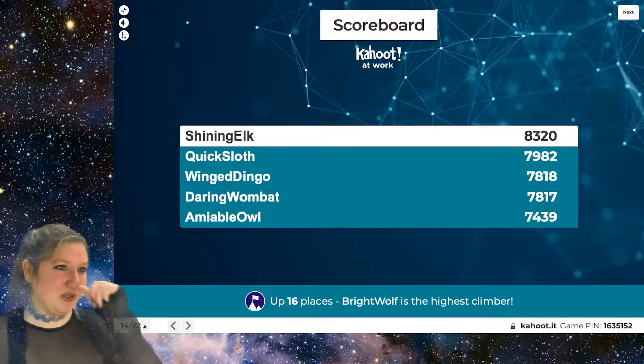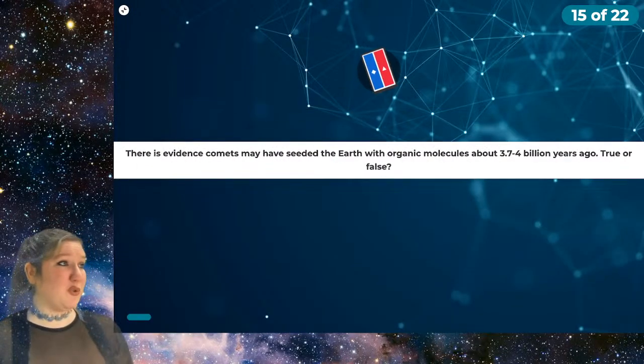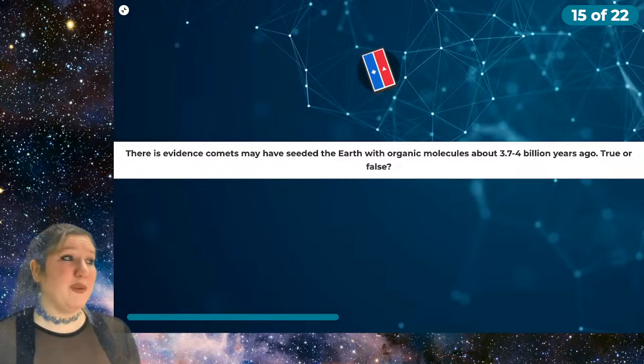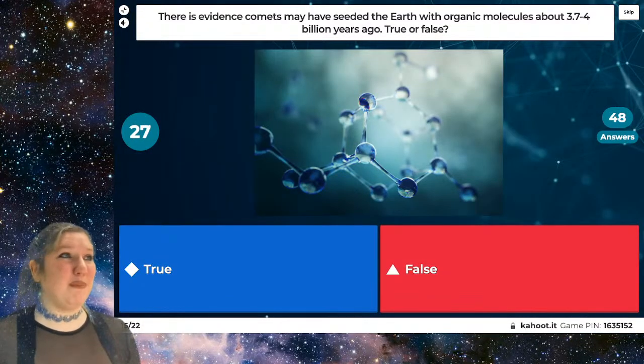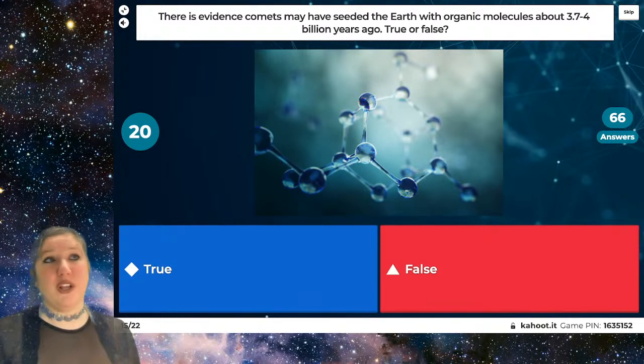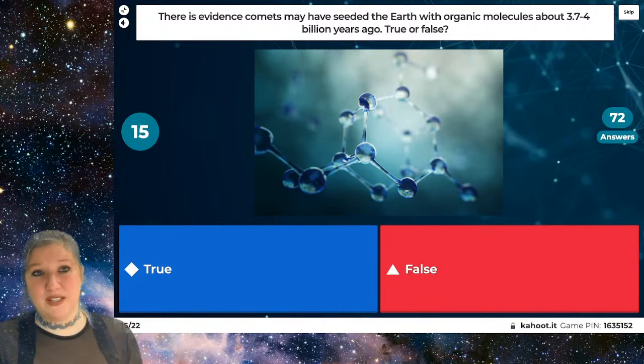All right, looking at our scoreboard once again, we've got Amiable Owl, who's moved back into second place. Excellent job, with Shining Elk maintaining their lead. This next question is a true or false question. So, there is evidence comets may have seeded the Earth with organic molecules about 3.7 to 4 billion years ago. Is this true or false? That comets may have seeded the Earth with organic molecules several billion years ago. So is this a true statement or a false statement?